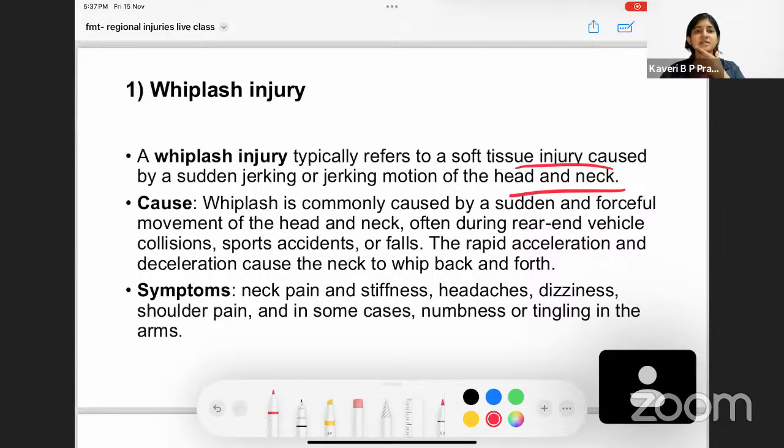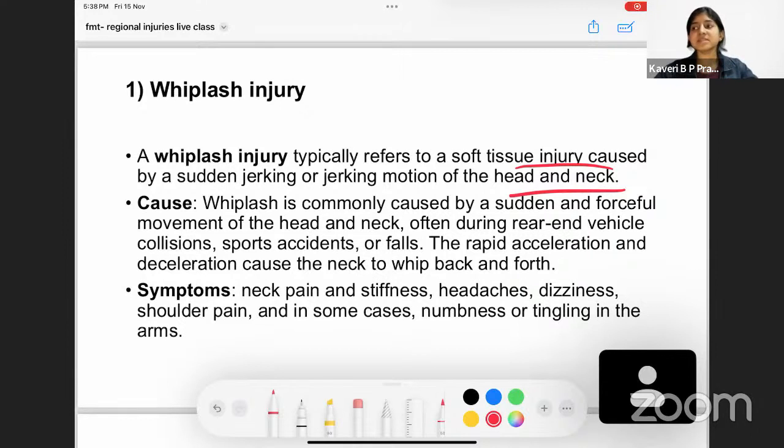There's a jerk, that is a sudden forward movement. What is a jerk? It's a very small, brief impact. Tuck, tuck, that is a jerk, no? So when that happens near your neck, there is going to be a whiplash injury. It occurs because of a sudden and forceful movement of both your head and neck, often in the rear, when a rear-end vehicle strikes.